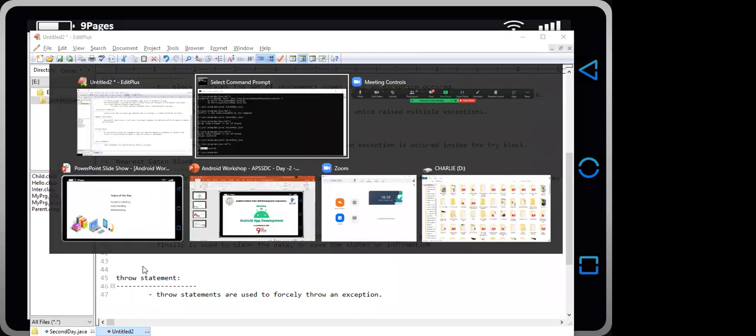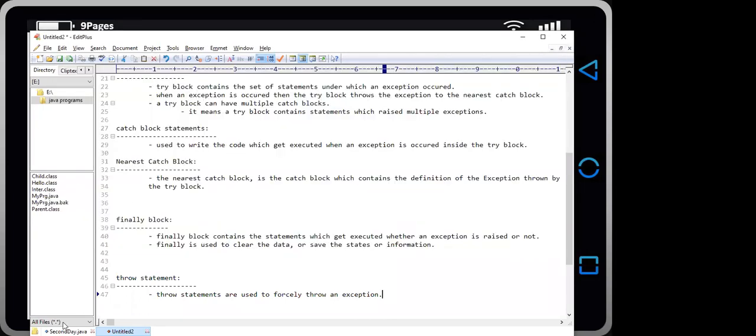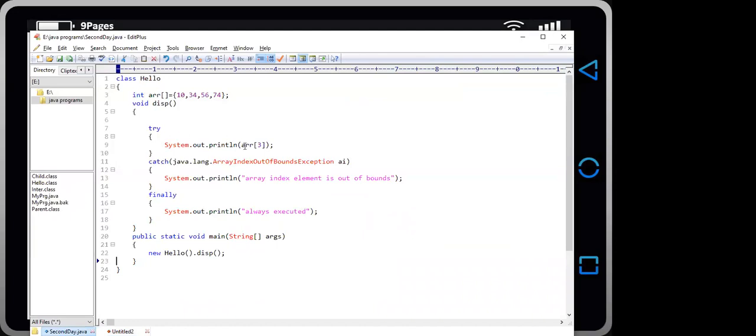Suppose you have a statement like throw new ArithmeticException. If you have a statement like this, then with the help of throw, we just create an exception and throw it.